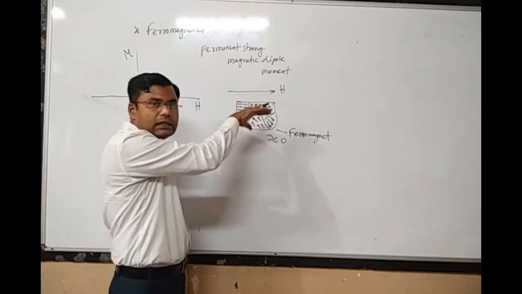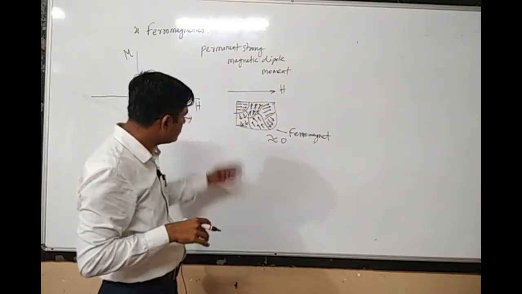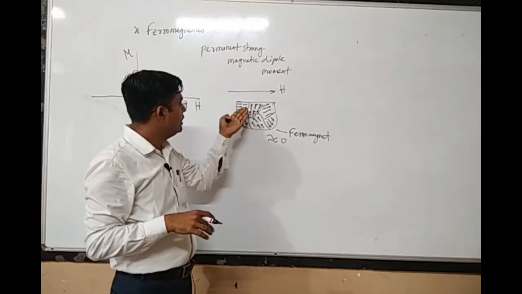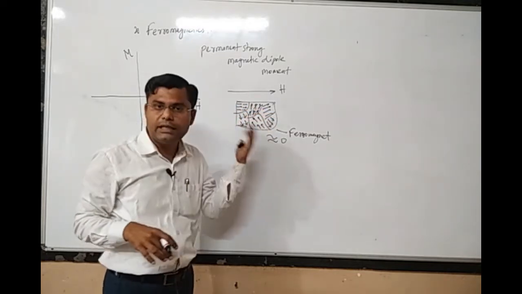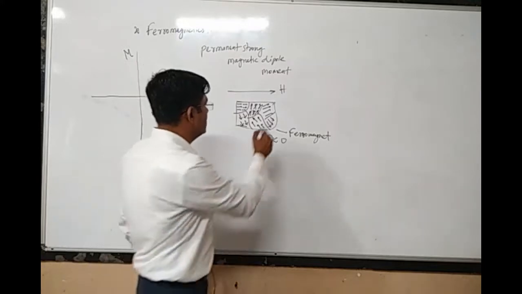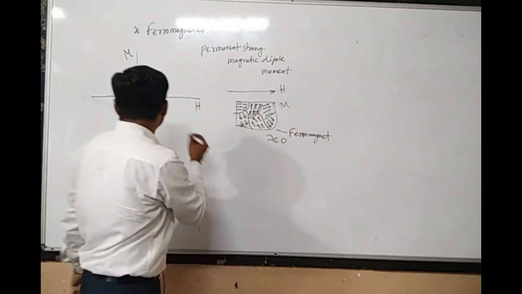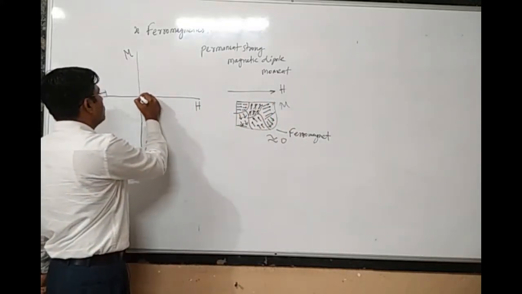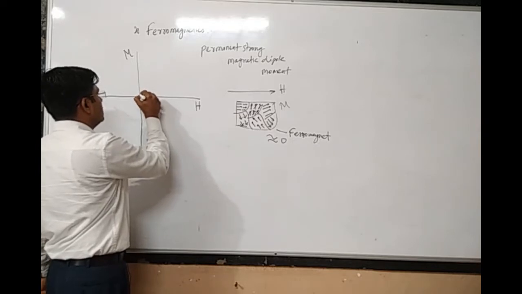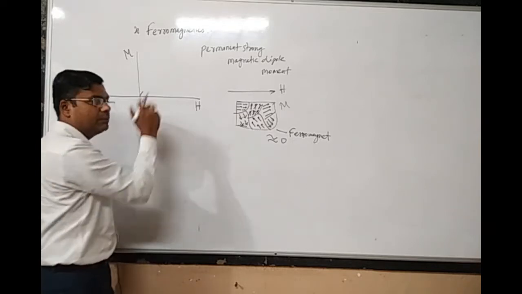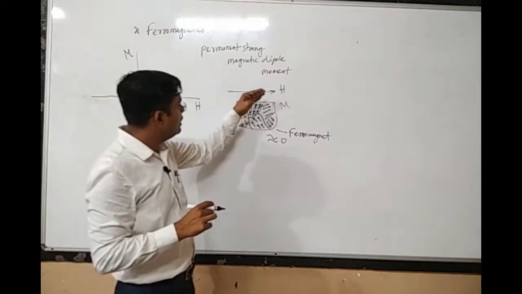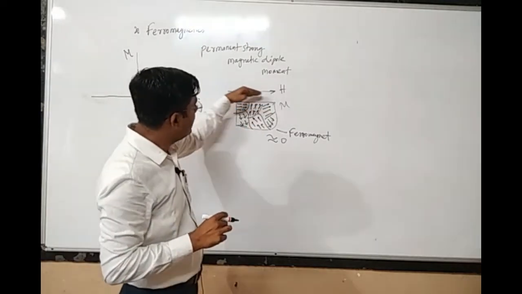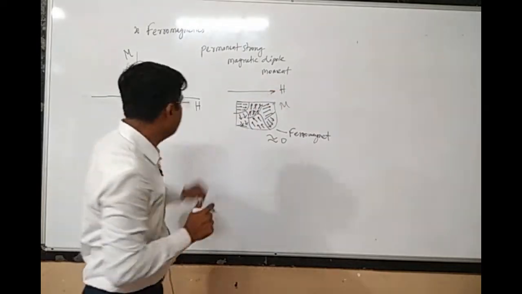Okay, they would be rotating in the direction of the external magnetic field. So if they are rotating in the direction of the external magnetic field, there would be some net magnetization generated inside the material. If I again increase the external magnetic field, more and more domains will try to align themselves in the direction of the external magnetic field.